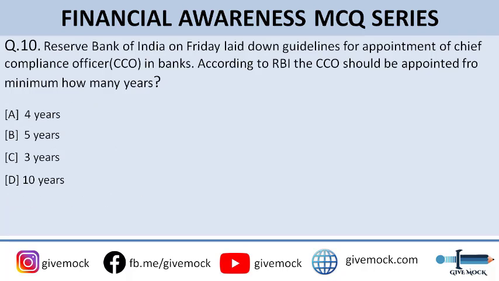Reserve Bank of India on Friday laid down guidelines for appointment of chief compliance officer in banks. According to RBI, the CCO should be appointed for minimum how many years? So options are: option A is 4 years, option B is 5 years, option C is 3 years, and option D is 10 years. So the correct answer to this question is option C, that is 3 years.